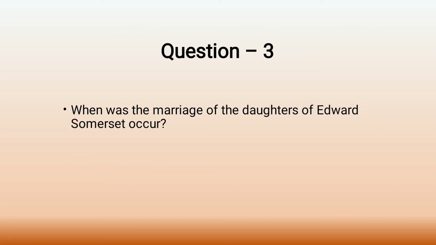And the final question of the section is, when did the marriage of the daughters of Edward Somerset occur? I haven't mentioned that date, but you have to remember it is 8th November 1596. The poem was written in the year 1596, and soon after the poem was written, the marriage occurred, on 8th of November. Maybe we'll be getting a question like that, so you have to remember the date, 8th November 1596.